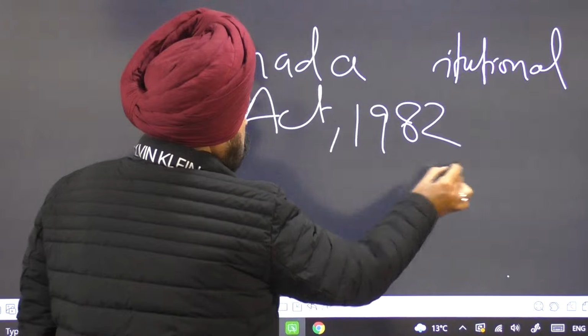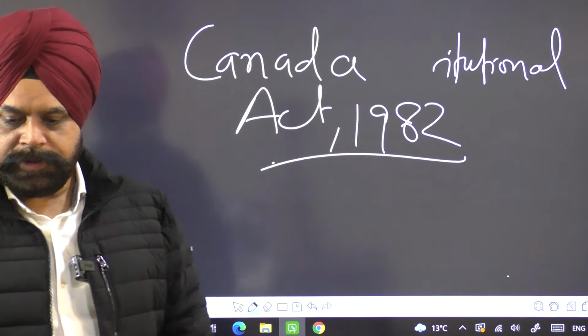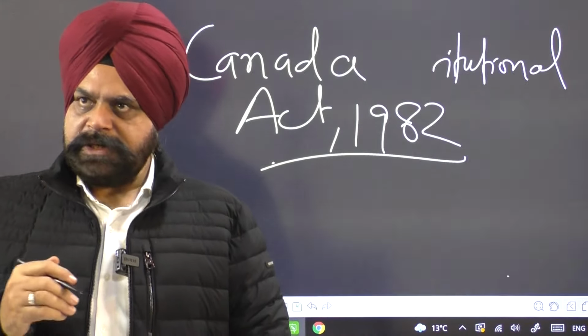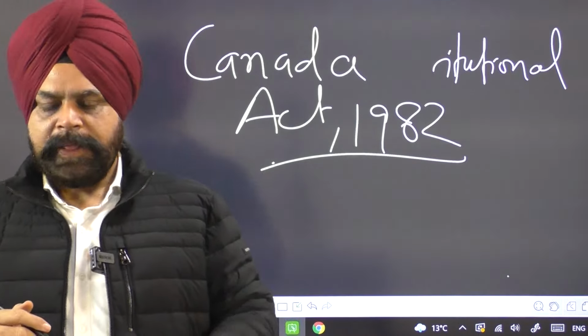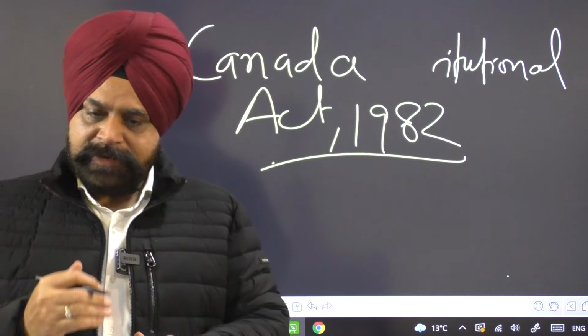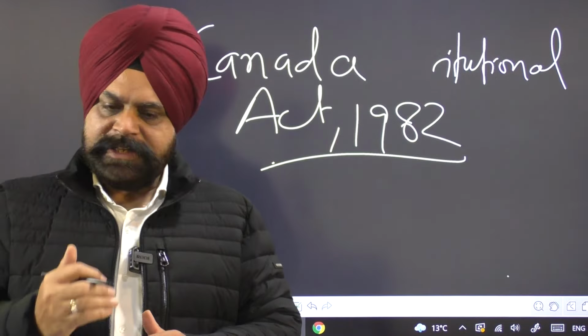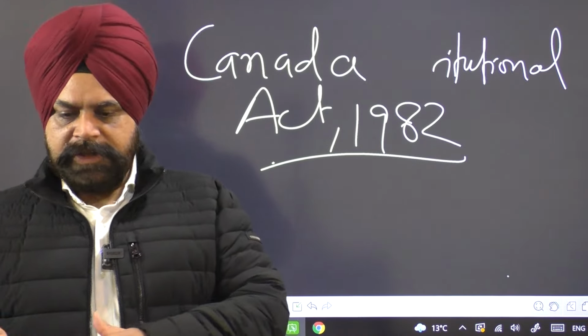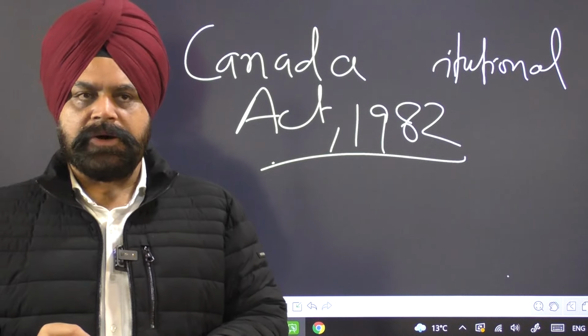1982. How did it move? There was a request after 1867, because there was no amending provision under the 1867 Act, but a convention was developed. Whenever there is a demand for change of law, there is a convention we will discuss in detail later on.